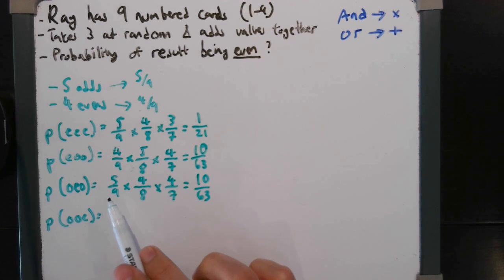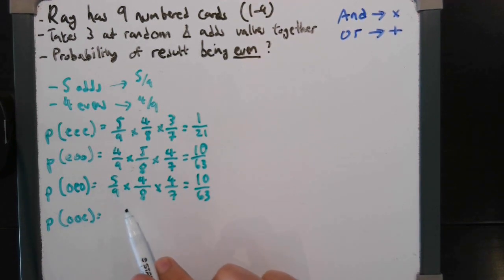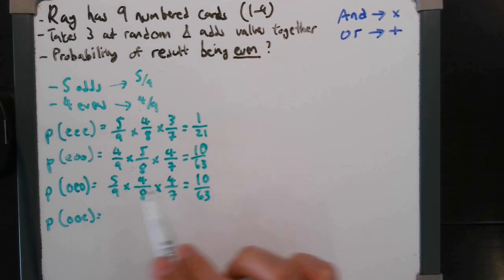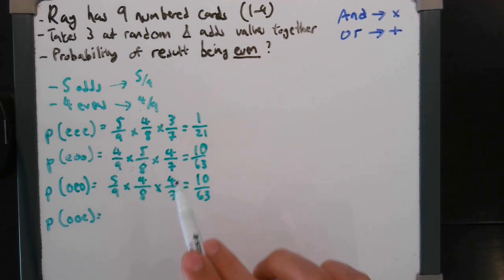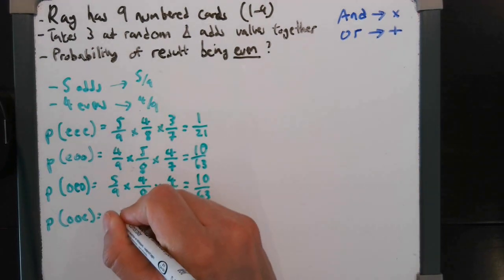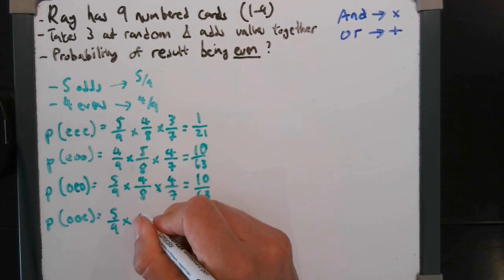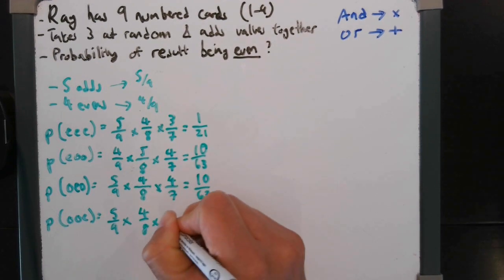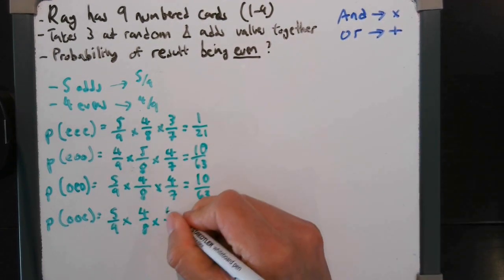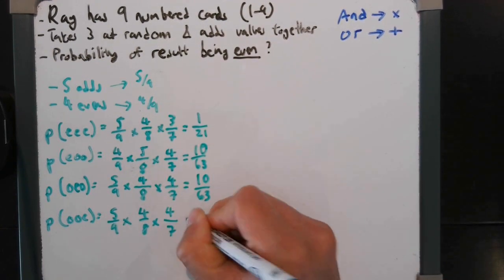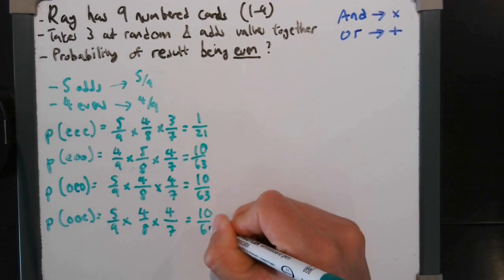So the denominators stay the same, but the numerators just change in order, but there's always 5, 4, 4. We'll just be safe and go through the same with OOE again. First odd, 5 out of 9, lose an odd, so now it's 4 out of 8, and then there are 4 evens to begin with, so 4 over 7, so 10 over 63.